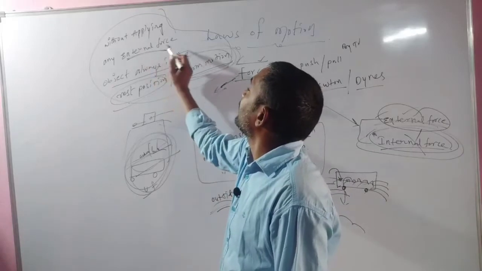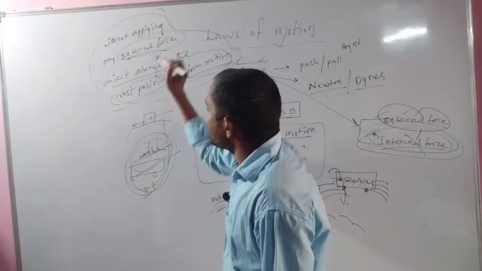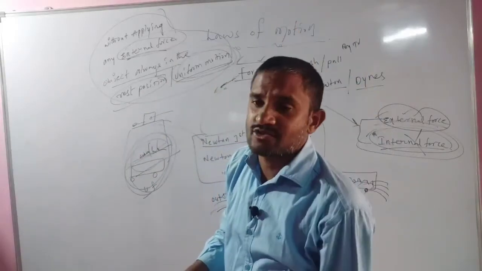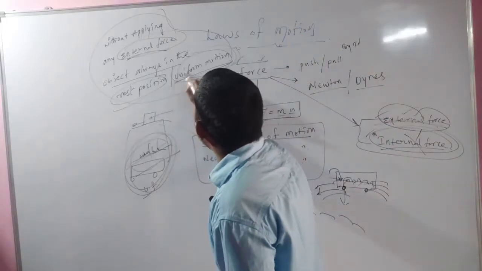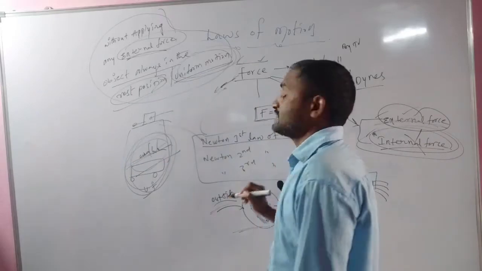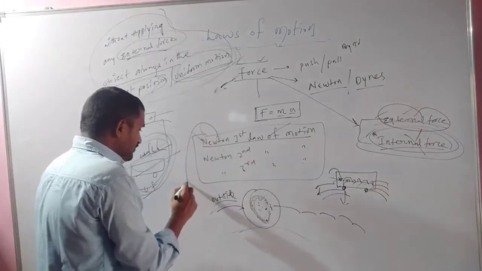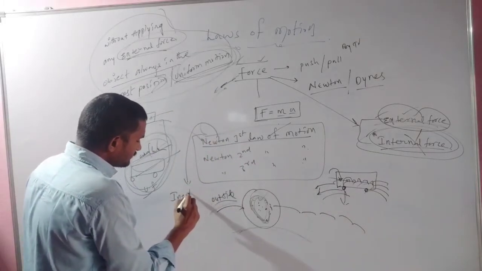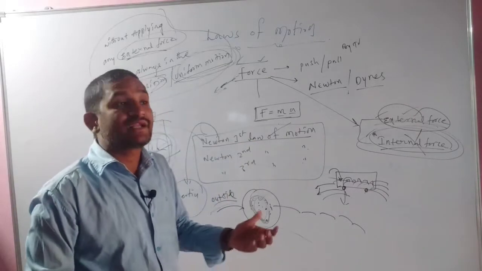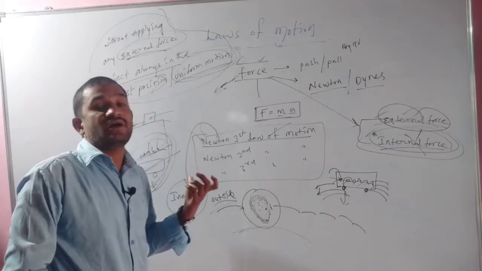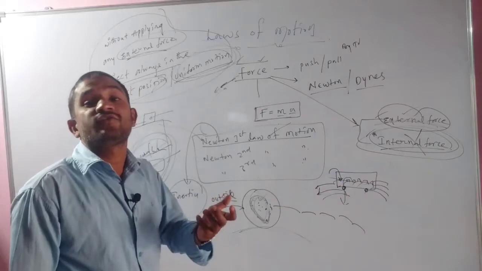Without applying any external force on any object, if it is in the rest position, it stays in the rest position. If it is in uniform motion, it stays in uniform motion, according to Newton's first law of motion. This law depends on inertia. Otherwise, Newton's first law of motion is also considered the law of inertia.